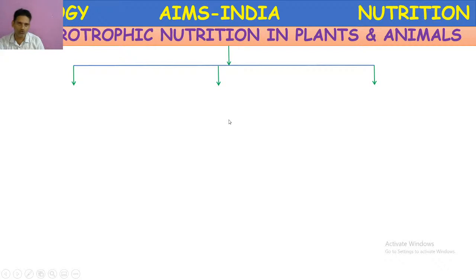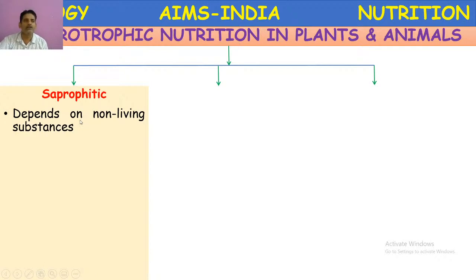They are called heterotrophs, and the nutrition is called heterotrophic nutrition. So this heterotrophic nutrition is further divided into different categories based on the type of food material on which that organism is depending.